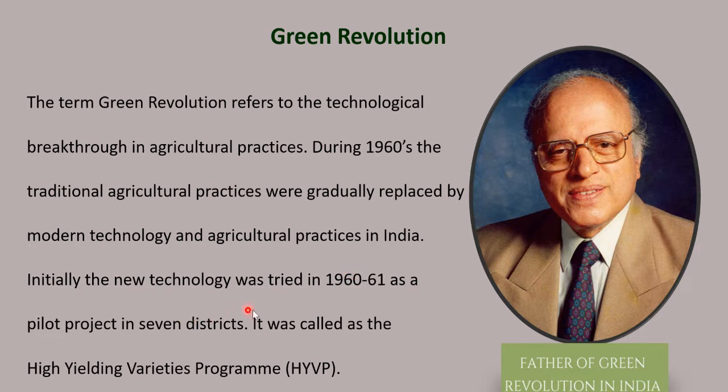Initially, the new technology was tried in 1960-61 as a pilot project in 7 districts. So it was started initially only in 7 districts, to see whether it is successful or not. That is what is called a pilot project. They did not have this Green Revolution practiced everywhere throughout India. Certain districts were selected and it was tried initially. So that is why it is called the pilot project.